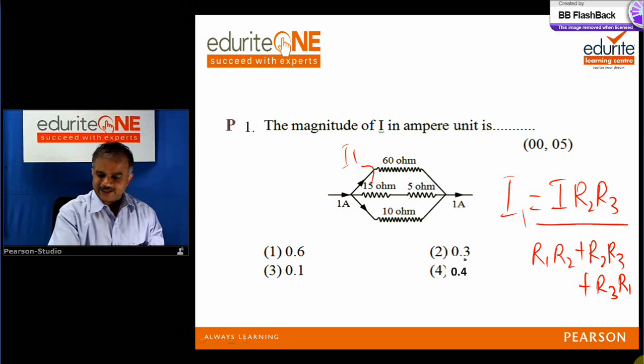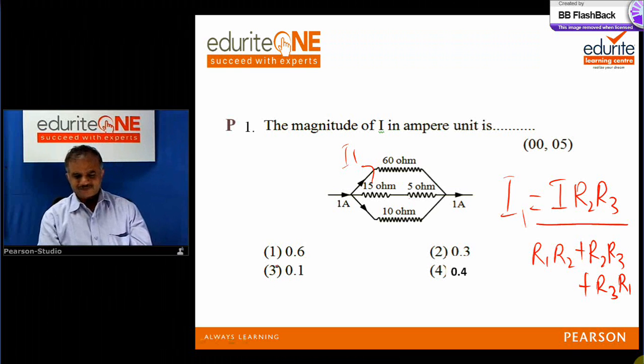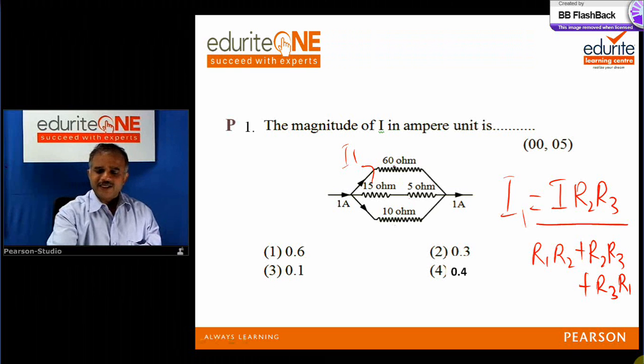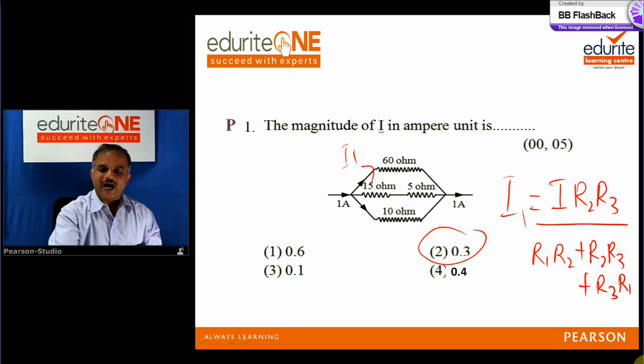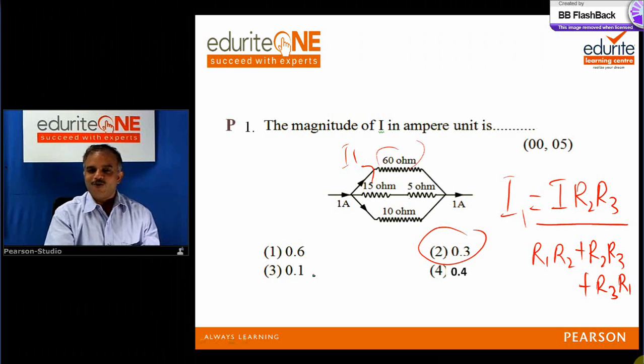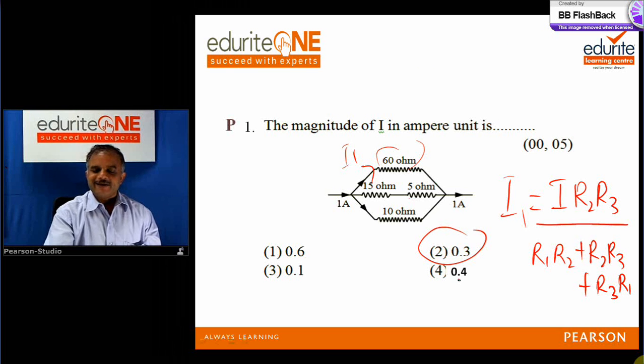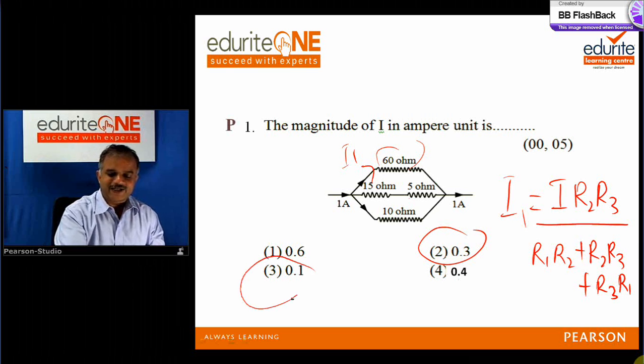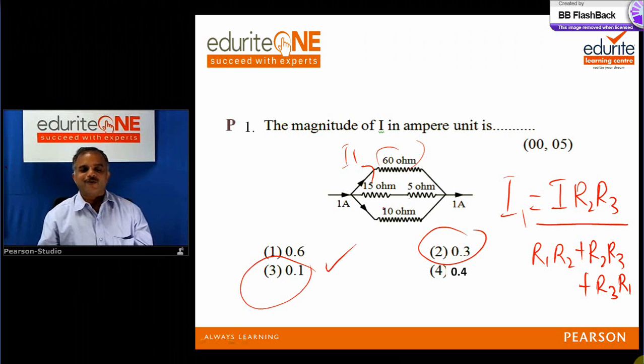1 ampere is coming, and there are 4 answers given. Suppose these are equal resistances, then the current will divide equally, which means 1 ampere will be divided by 3, that is 0.3. So through 60 ohms, which is a very high resistance, the current should be low, which means the answer should be less than 0.3. There is only one answer less than 0.3, so you can directly tick this and go.